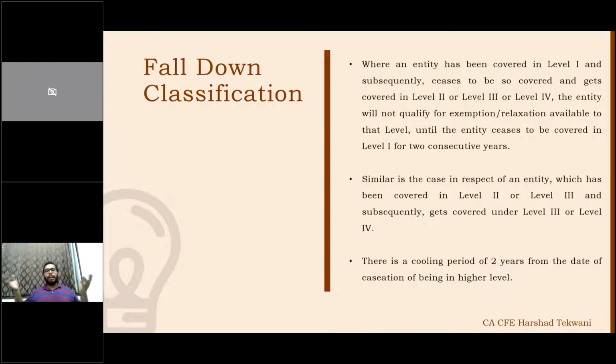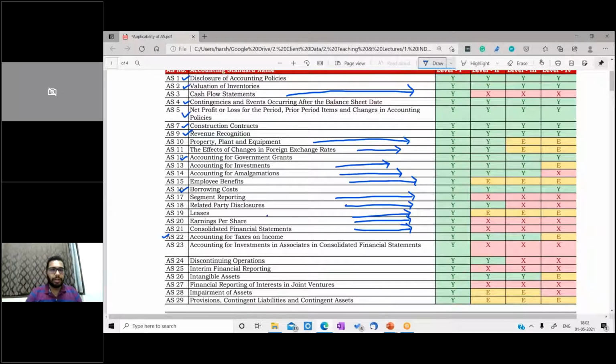So for example, earlier you were level 2, now you came to level 1. In that case, all the accounting standards are applicable, including cash flow. Earlier you were level 2, so cash flow was not applicable. Now you became level 1, now cash flow is also applicable.